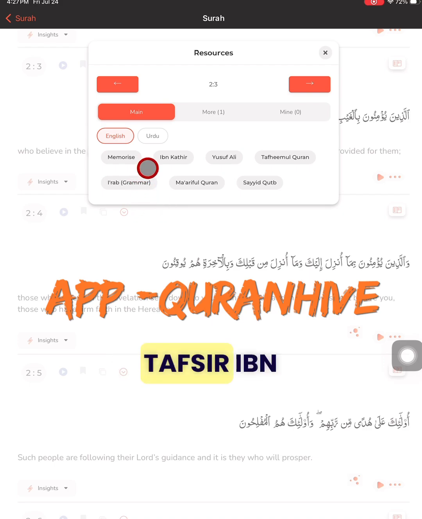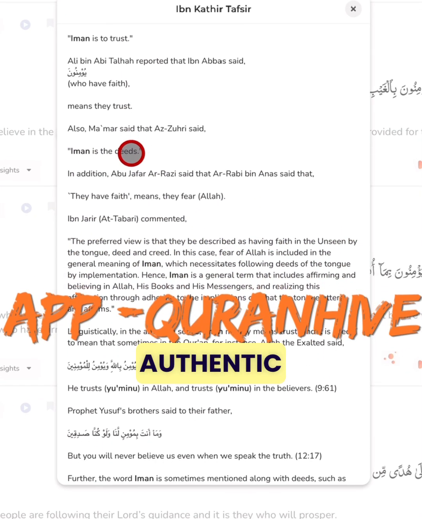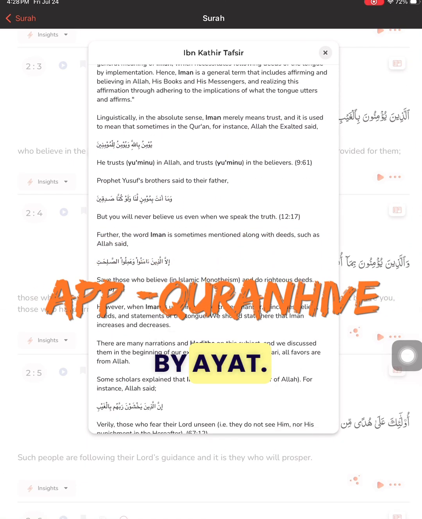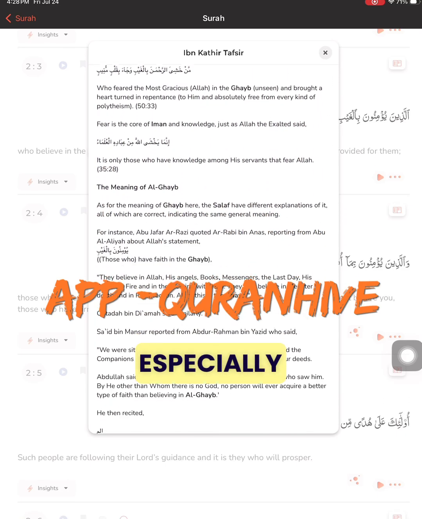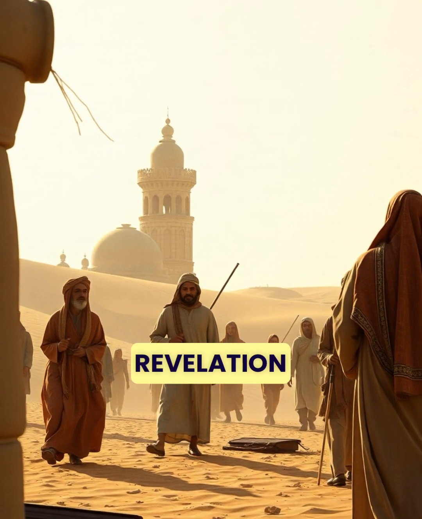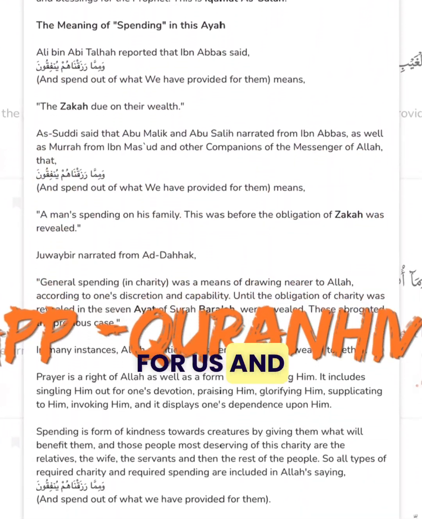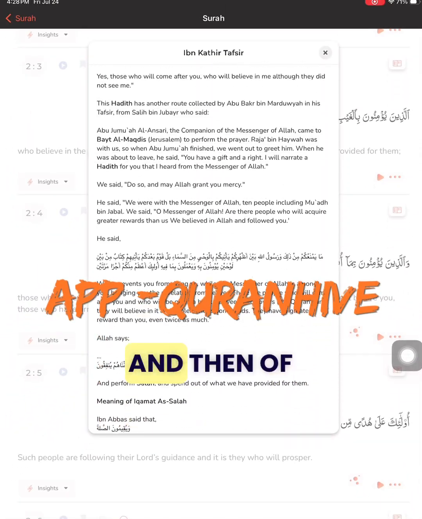And when you click on Tafsir Ibn Kathir, which I often use, you get the whole explanation about that ayat like this, and it gives you some authentic hadiths about that ayat. This is by ayat, not by surah. By ayat, it gives you the hadiths, it gives you an explanation, it gives you a background, especially good for the background. You can get the background of what was happening during the time of revelation of this ayat. So all this information, which is very important for us and which is needed for the reflection, is given over here, okay?